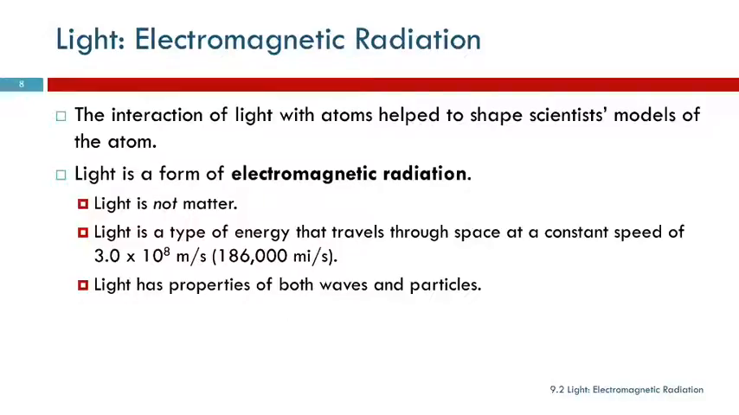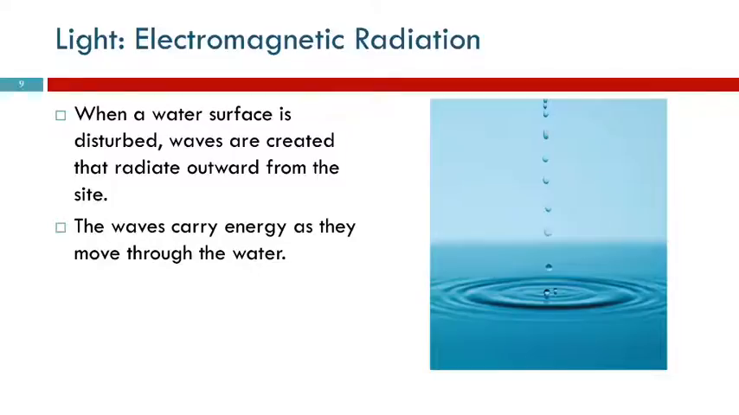Light has properties of both waves and particles. So, waves. We can see waves in water. Here's a picture of water droplets falling onto the still surface of water. And as they fall, they form waves, and the waves radiate out from where they were formed. Right? You go to the ocean and you see the waves coming in and they crash. We're familiar with waves.